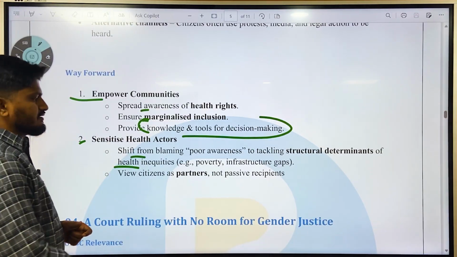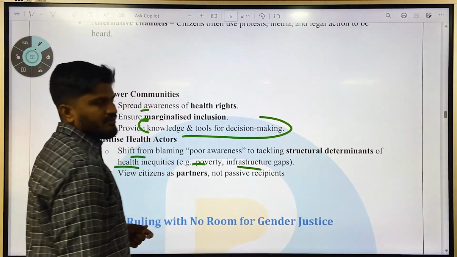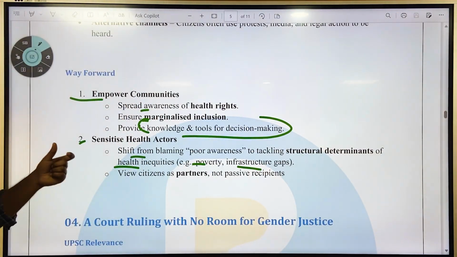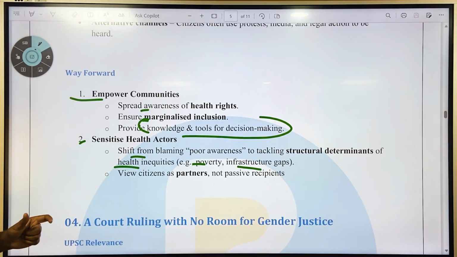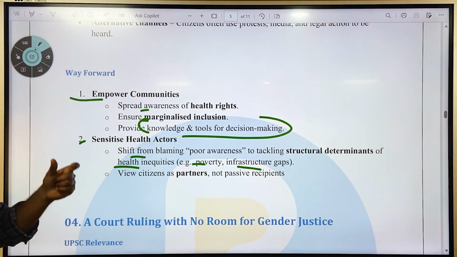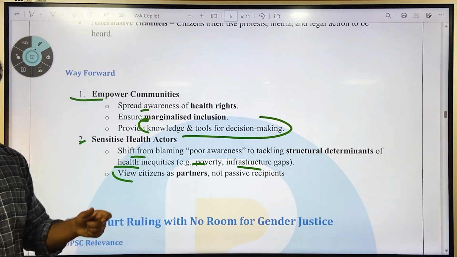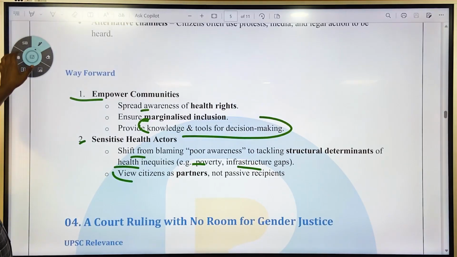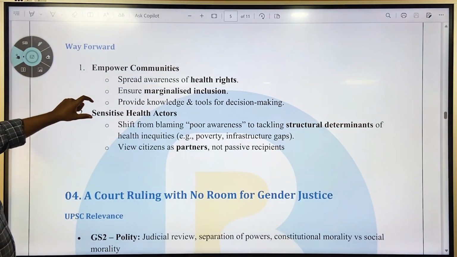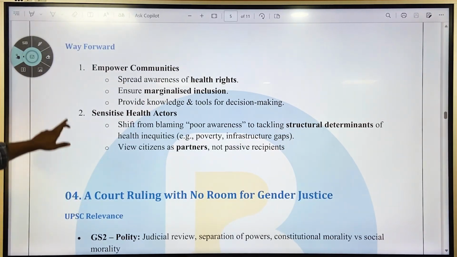That is poverty, infrastructure gaps. These aggravate the health issues. It is not only poor awareness but also structural determinants such as poverty and infrastructure gaps. So they aggravate health issues, and they have to be addressed in the beginning. Only then can health issues be addressed. Then view citizens as partners, not only as passive recipients. So with this, you can improve the health governance in India.